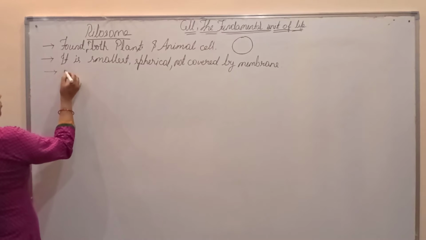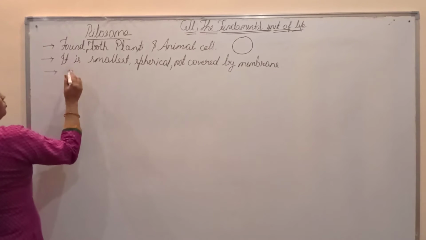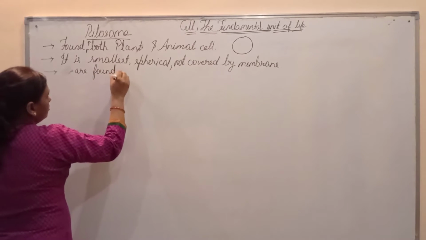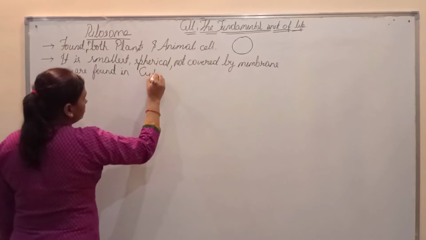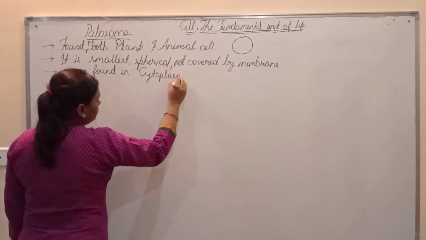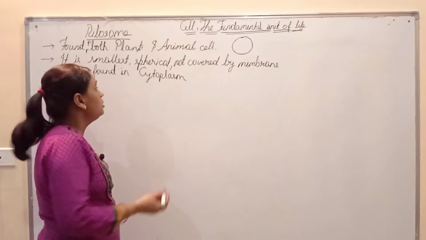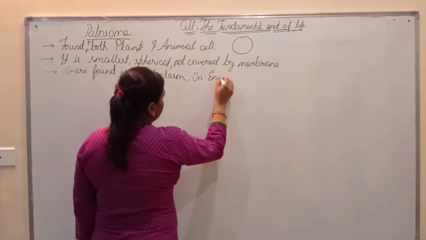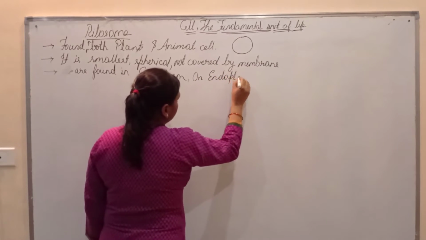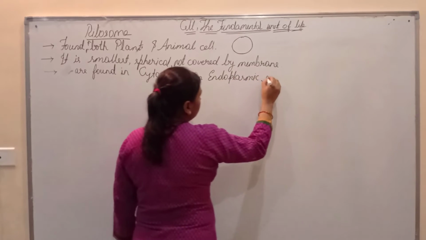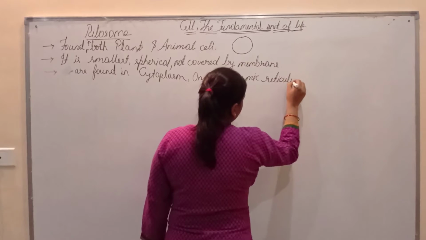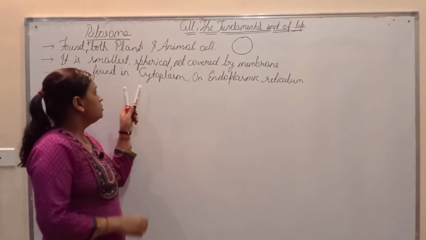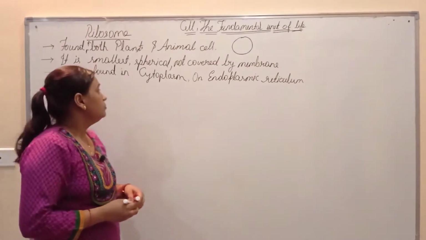These ribosomes are found in the cytoplasm and also on the endoplasmic reticulum. They are either found in the cytoplasm or on the endoplasmic reticulum.